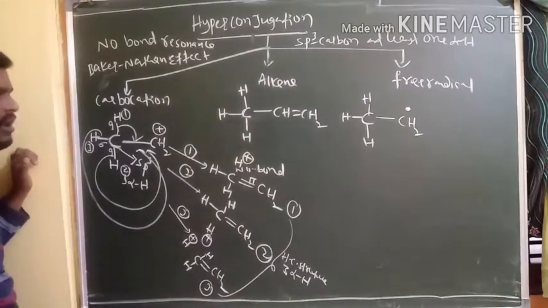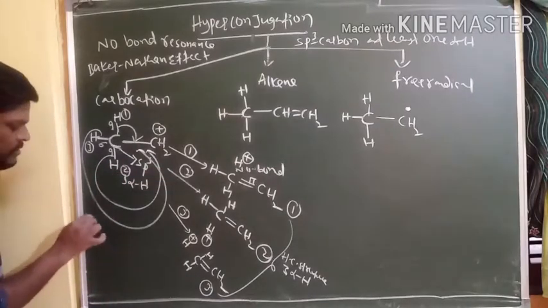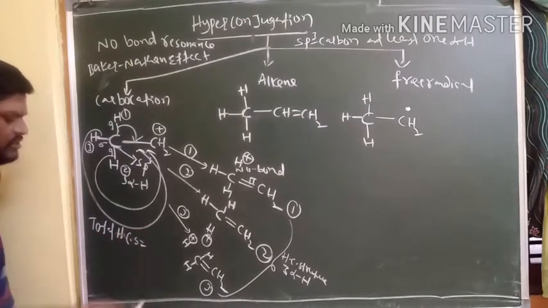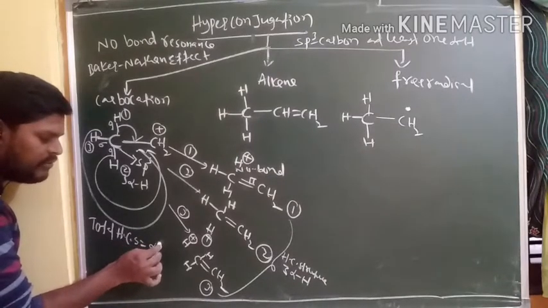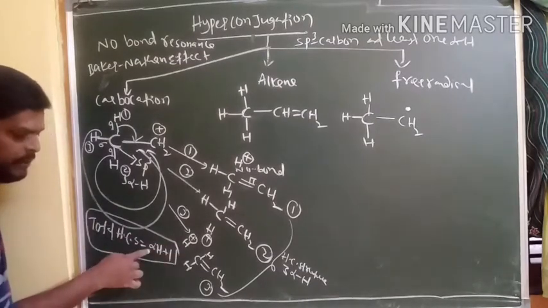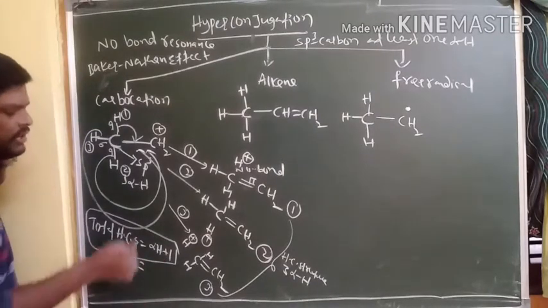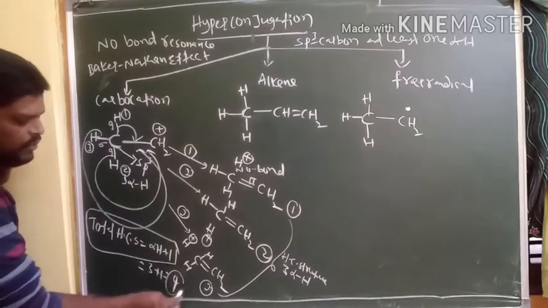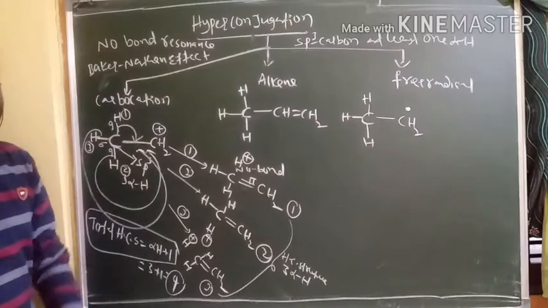But what is the formula for the total hyperconjugative structures? Total hyperconjugation structures is equal to the number of alpha hydrogens plus 1. So this is the formula: number of alpha hydrogens plus 1 gives the total hyperconjugation structures. Here how many alpha hydrogens are there in total? 3. That's why plus 1 we get 4. So this 4 is the total number of hyperconjugation structures for this carbocation example.